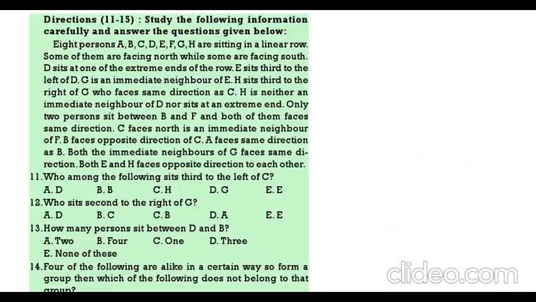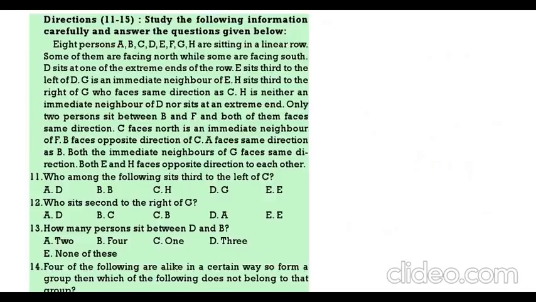Only two persons are there between B and F, and both of them are facing the same direction. C faces north and is the neighbor of F. B faces opposite direction to C. A faces the same direction as B. Both the neighbors of G face the same direction. Both E and H face opposite direction to each other. So this is the puzzle.